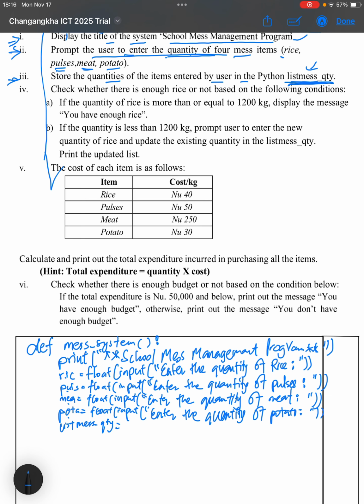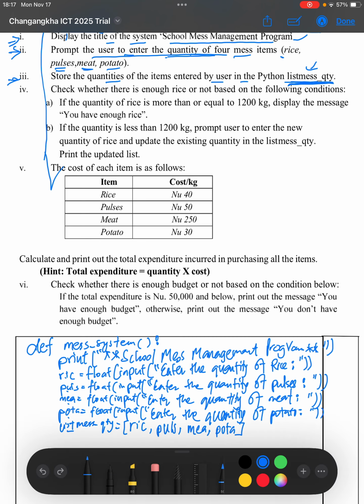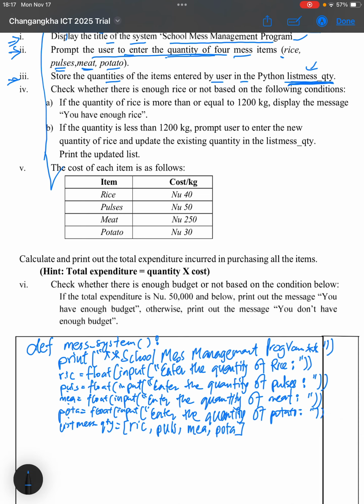Whatever we have received up there as input: ric, comma, puls, meat and pota. So this list we have assigned to list mess quantity. With that we are done with question number 3 also. Now let's go to question number 4.